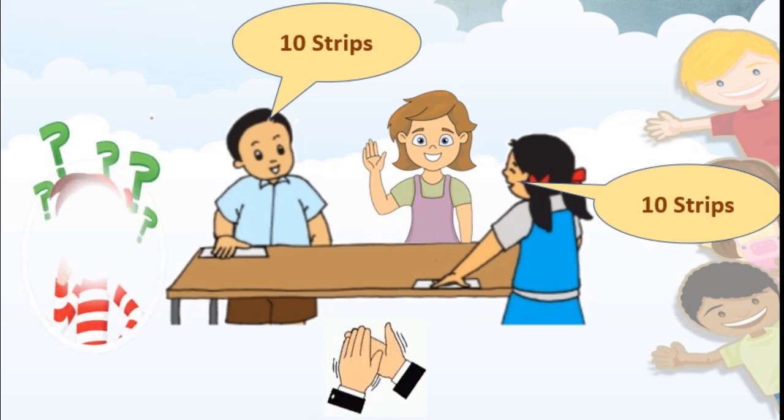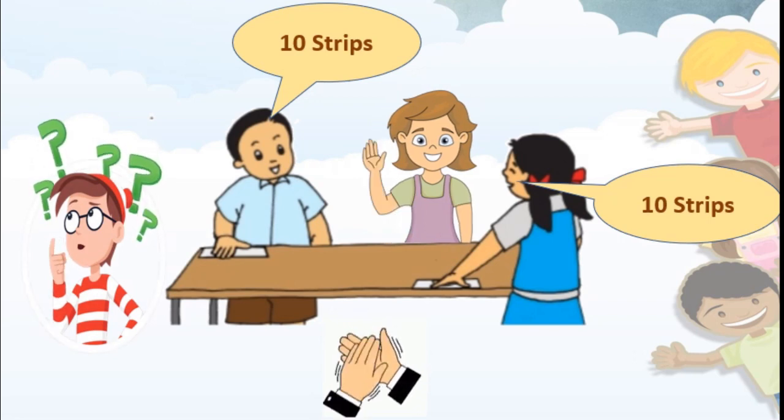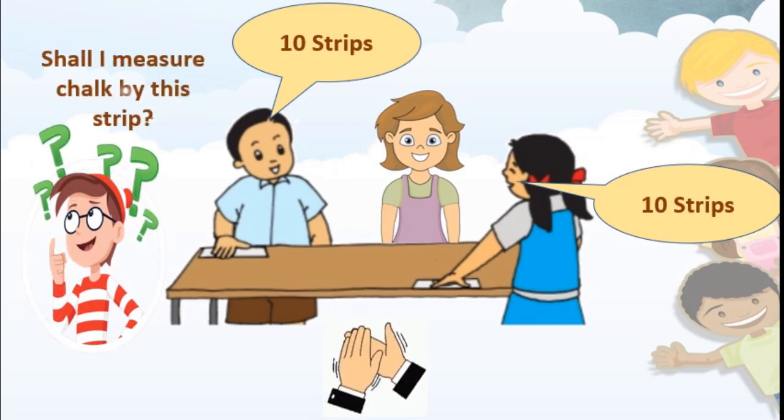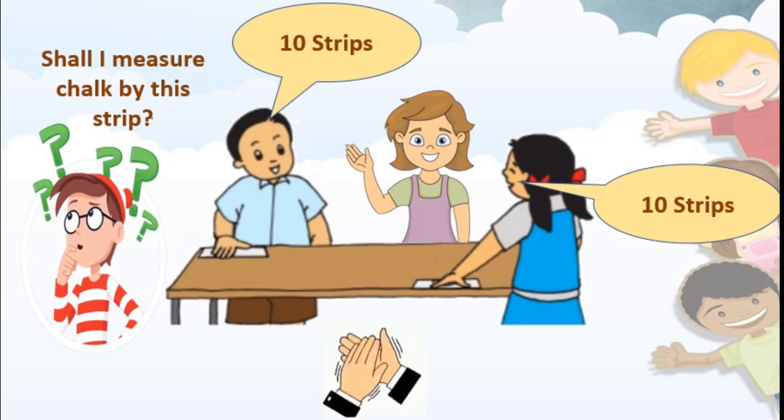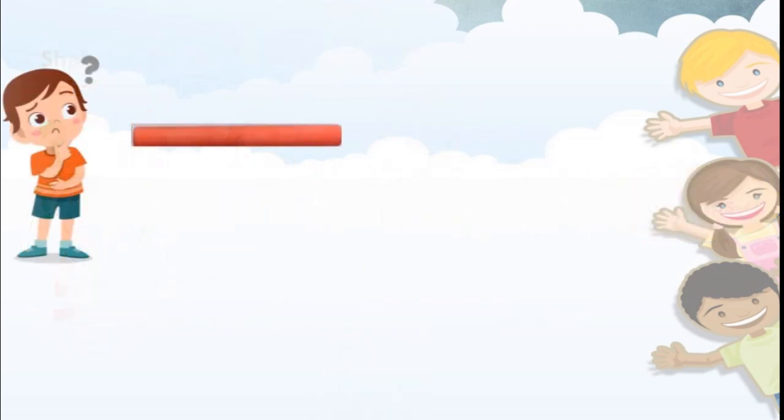Then his friend is thinking about something. Shall I measure the chalk by this strip? he asked Tai. Now he has a chalk and wanted to measure its length.